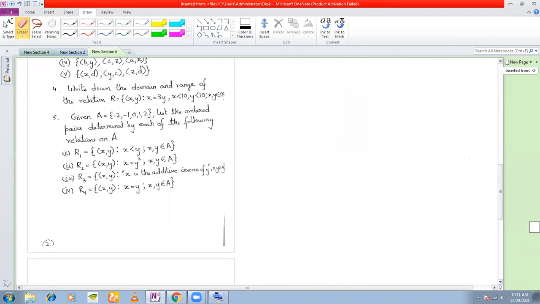Look at number 4. Write down the domain and range of the relation. Now, this is the actual notation for a relation. A relation R defined on 2 sets A and B is a set of all ordered pairs (x, y).